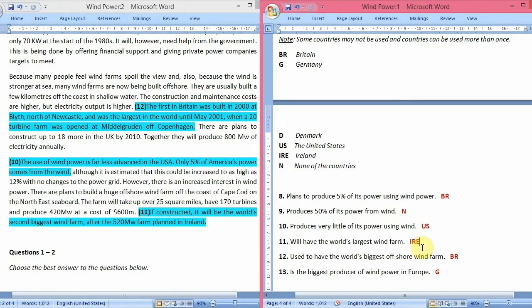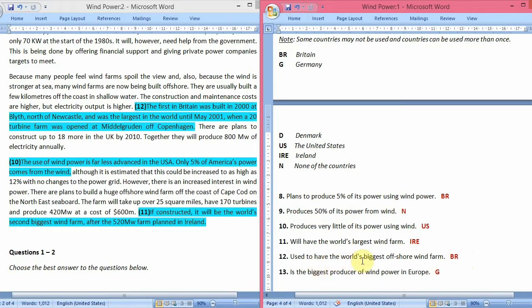Don't get confused between the second biggest farm and the biggest farm. I hope I have made it clear how the answer Ireland came. Still, if you have any doubt, you can just ask me in the comment section. Now let's see what the 12th question is.